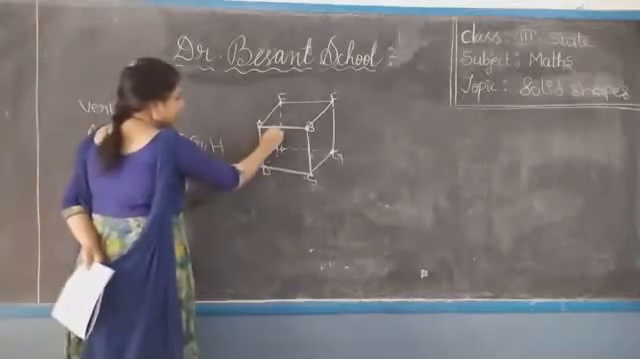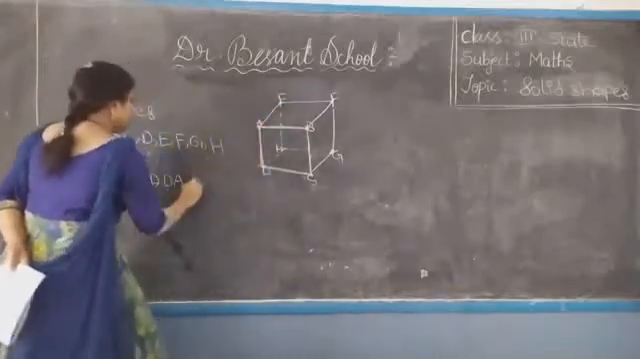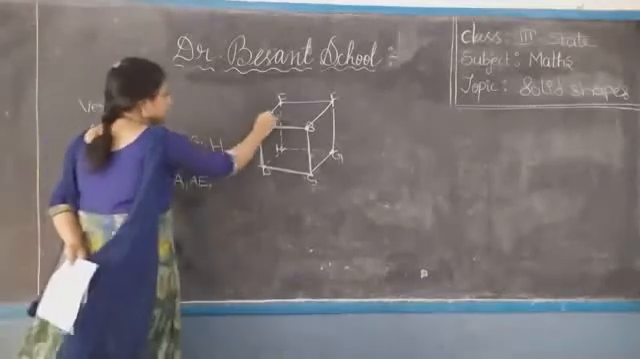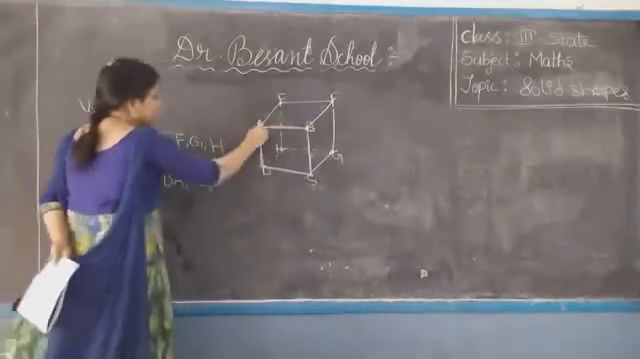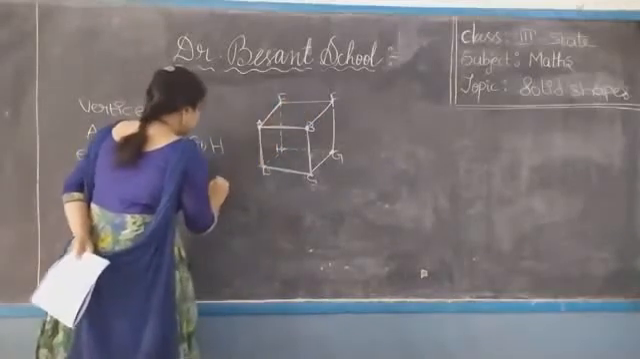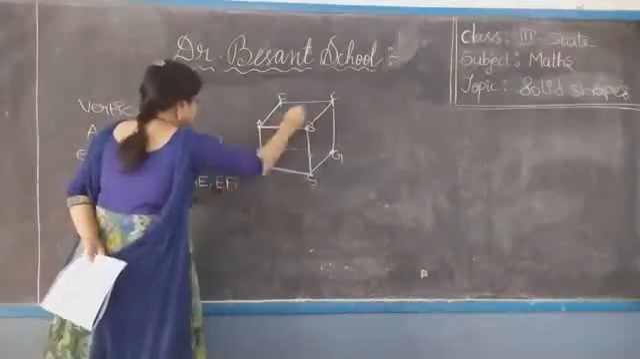DA. Next, this one already over. Remaining, write down AF for this square, AE. For this square face, you have to write down the edges: AE, EF, FB.